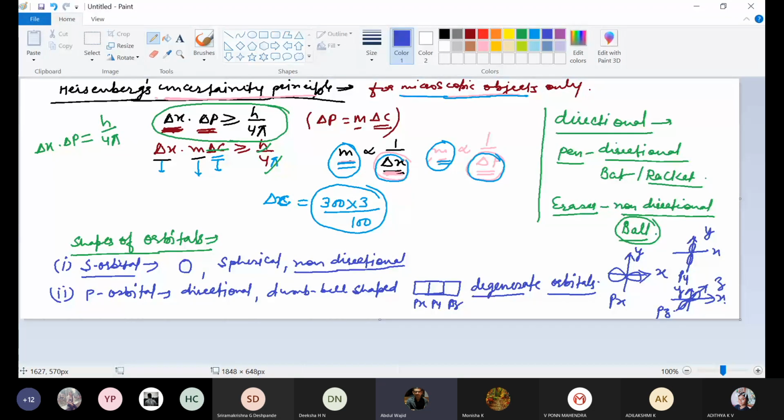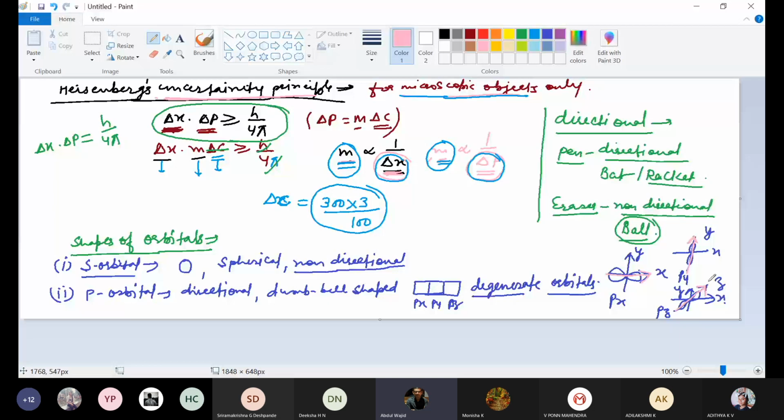If it is along the x-axis, then it is px. If it is along the y-axis, then py, and if it is along the z-axis, then it is called pz. So it lies on the axis, not between the axes. So px is along the x-axis, py is along the y-axis, and pz is along the z-axis. So along the axis, not between the axes. Just take care of this. So these three are different, you are changing direction. This is the x-axis, this is the y-axis, and this one is the z-axis.